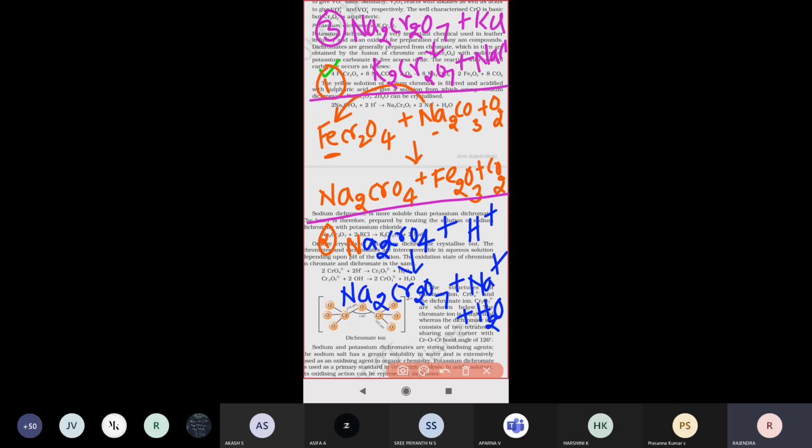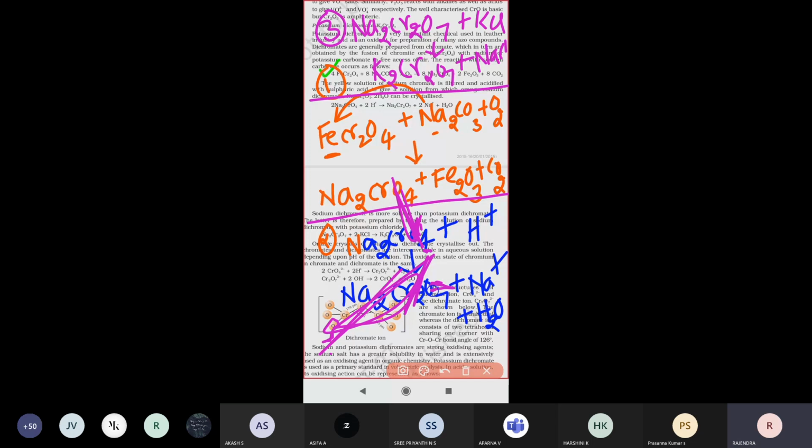So how we prepare the compound: in the first step, sodium chromate is formed. The sodium chromate further reacts with an acid medium and is converted into sodium dichromate. In the third step, the sodium dichromate reacts with potassium chloride and gives potassium dichromate, and sodium chloride is left.